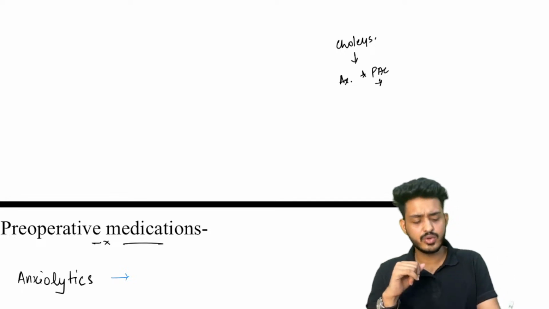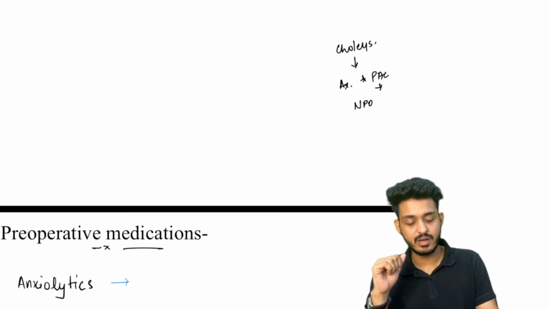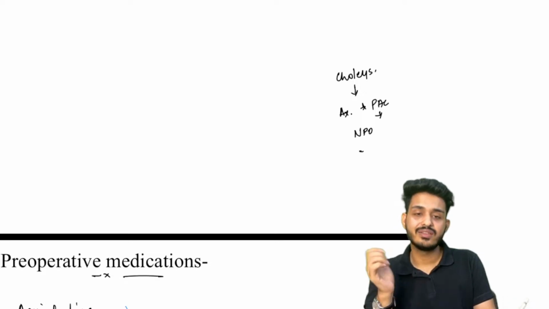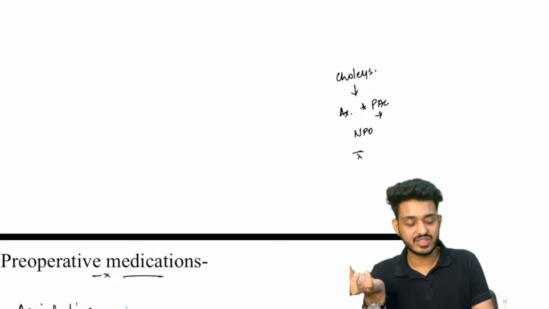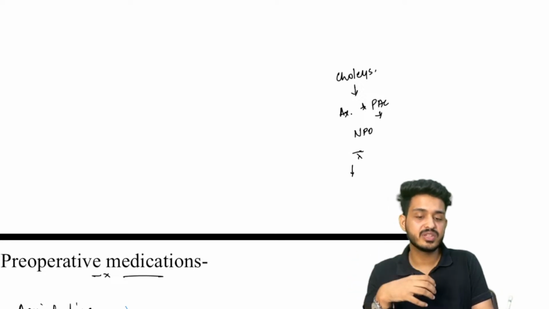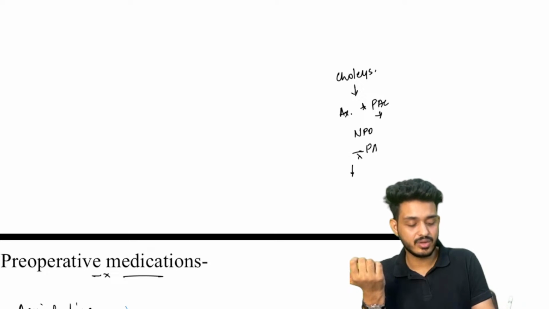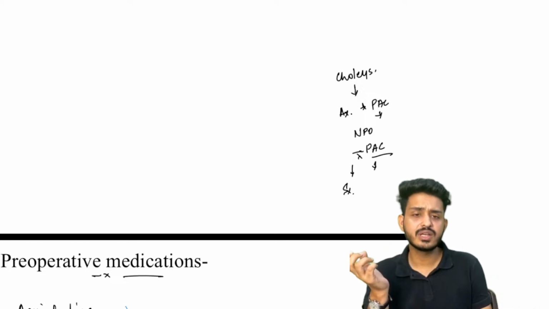They are giving two orders. First one is your nil per oral order. Second one is about the drugs. They will be telling us about the drugs. After that, what will happen? They will be giving some pre-operative medications when the patient comes. Let's say they have given your PAC orders, that is the pre-anesthetic orders. Now the patient will come for surgery.